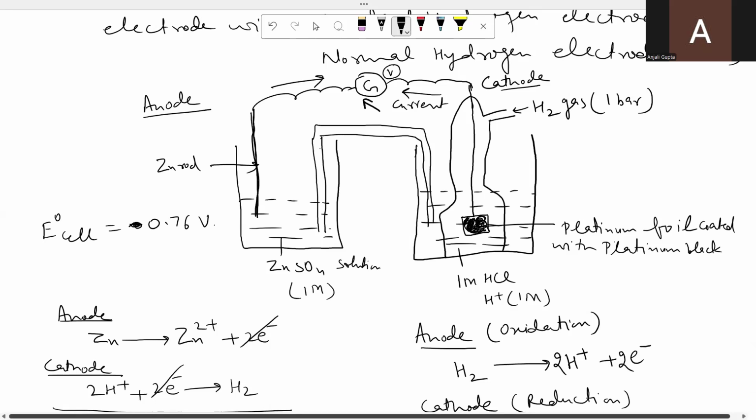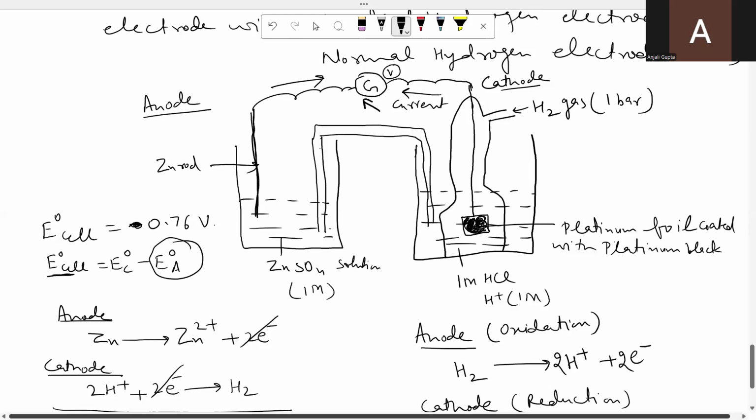Our aim was to find out the standard electrode potential of zinc. Now apply the formula. E naught cell is equal to what? E naught cathode minus E naught anode. And you have found out already by using the galvanometer that zinc is acting as anode. It means you need to find out this E naught anode.